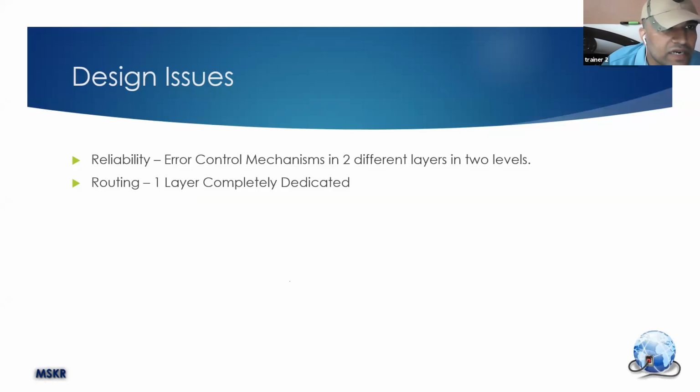Someone asked me another question: why only two layers provide an error control mechanism? Why can't all the layers provide it? The purpose of dividing the entire program into multiple layers is to share the work. If you do the same work in all layers, what is the use of that? That is the reason we provide error control mechanisms at only two levels. Is it clear, 5H4?